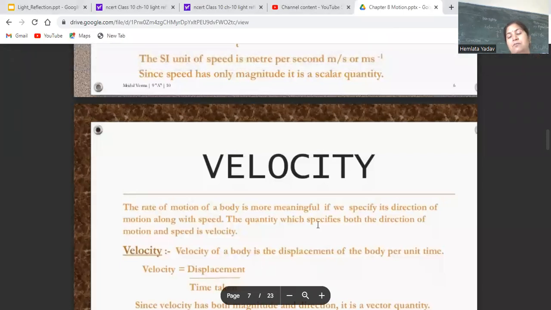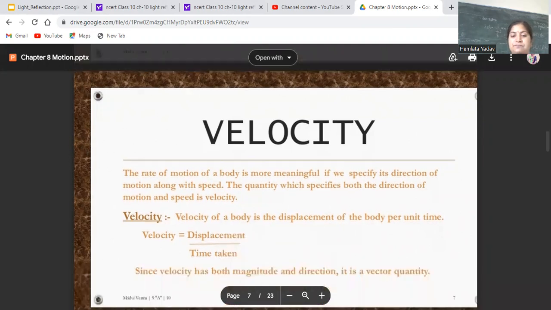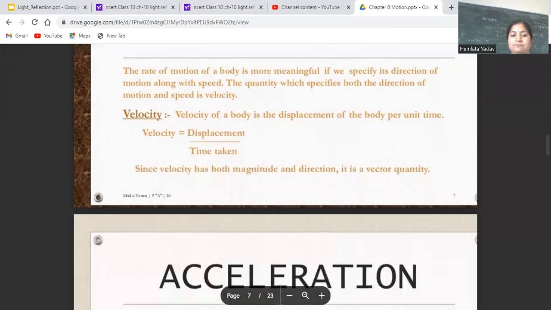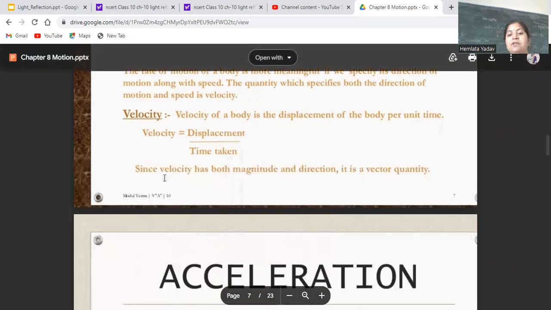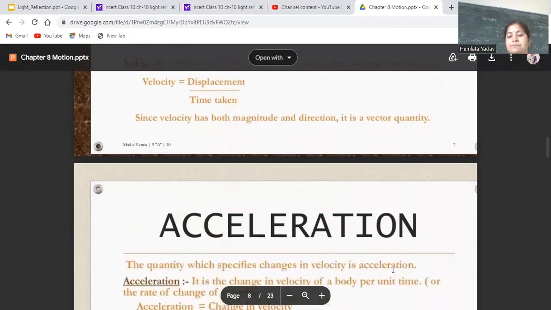Velocity of an object is the displacement of the body per unit time. तो velocity displacement के फॉर्मूले से निकलती है. Displacement per unit time is the velocity. Since velocity has both magnitude and direction, it is a vector quantity.